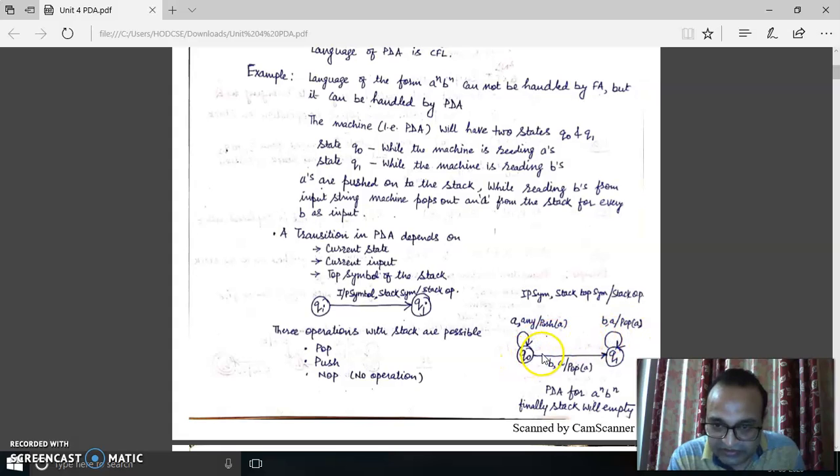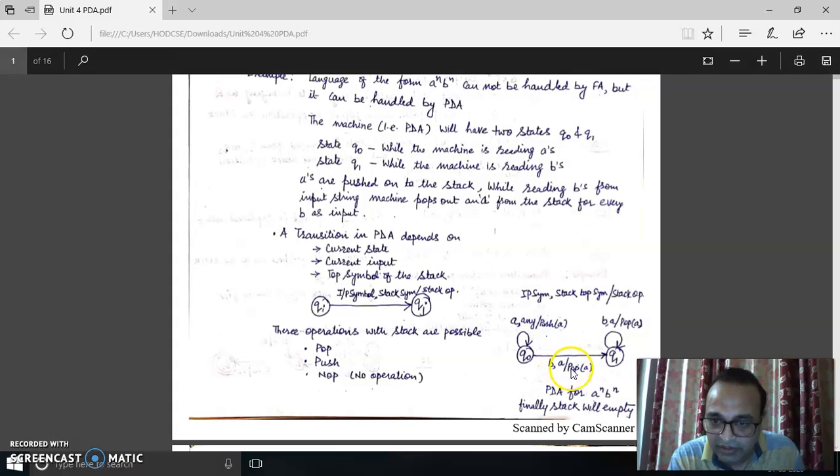Now let's see this transition. There is a transition from the Q0 state to the Q1 state. If the machine is in the Q0 state, B is the input symbol read, and A is the stack top symbol, then the machine will move from Q0 to Q1 and pop an element from the top of the stack, and that symbol is A. So in this way you have seen some kinds of transitions.